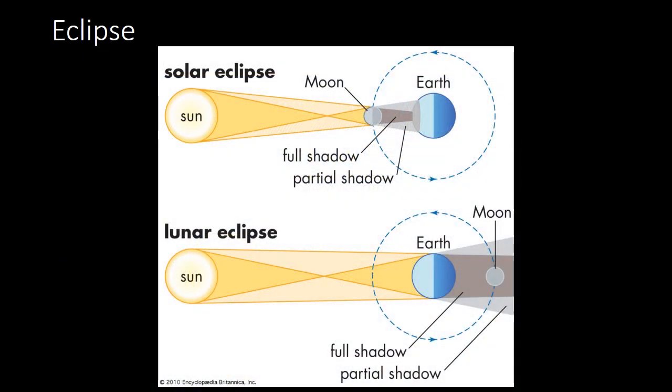Eclipse. Now students, we have studied this in detail during last year, but let's just brush up the knowledge that we have. We know that the Sun is a self-illuminated bright star, and we get the light from the Sun during daytime, and at night the Moon shines bright in the sky.